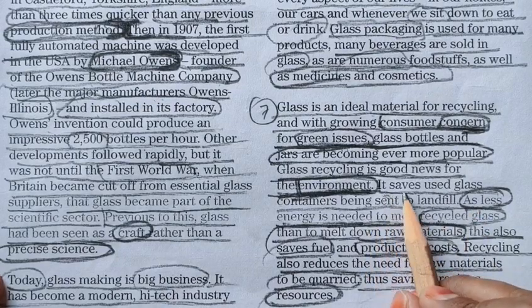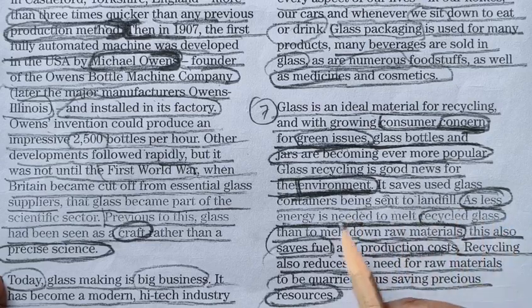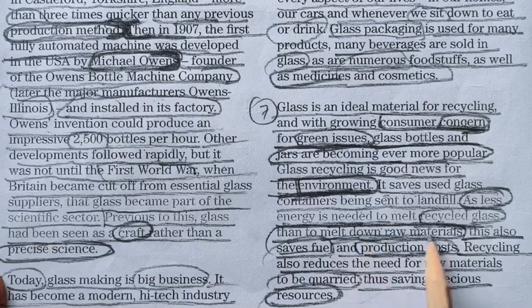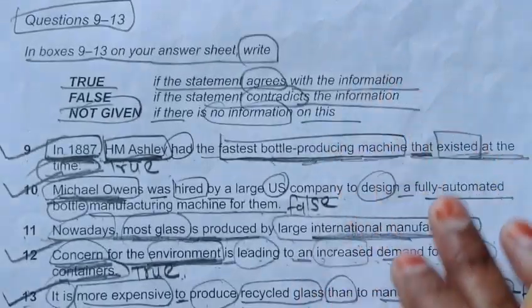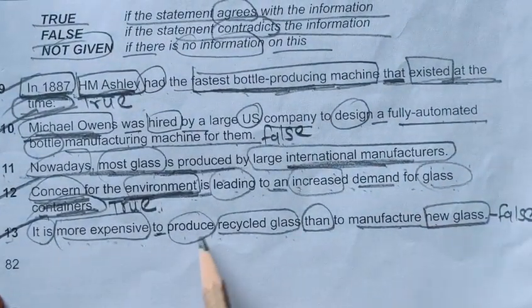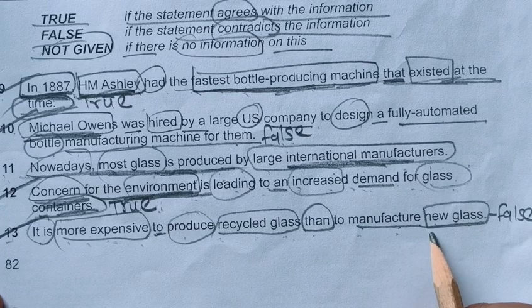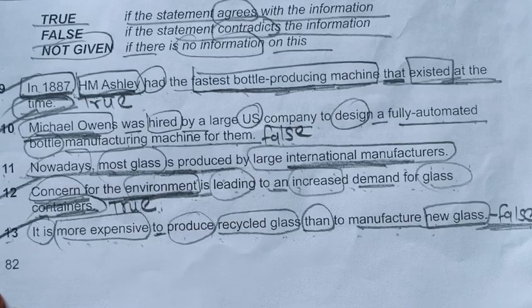It saves used glass containers being sent to landfill, as less energy is needed to melt recycled glass than to melt down the raw material. And this also saves fuel and the cost. Okay, it is cheap and it is not very costly. So the statement that it is more expensive to produce recycled glass than to manufacture new glass, both the statements are contradicting, so that's why we have written false. Okay, I hope you have understood this.